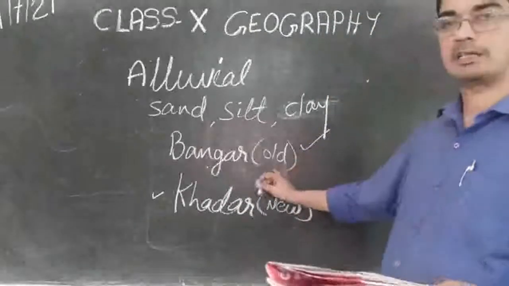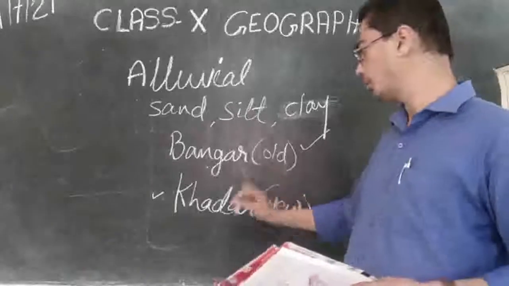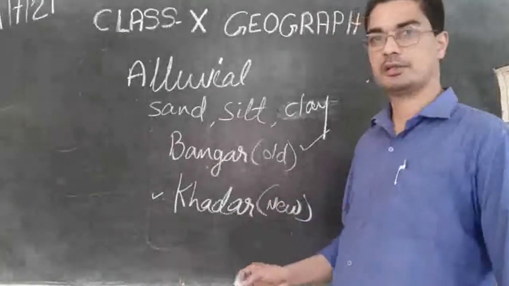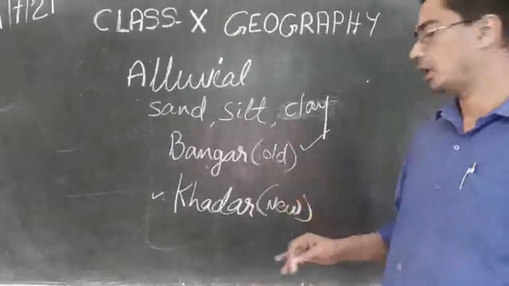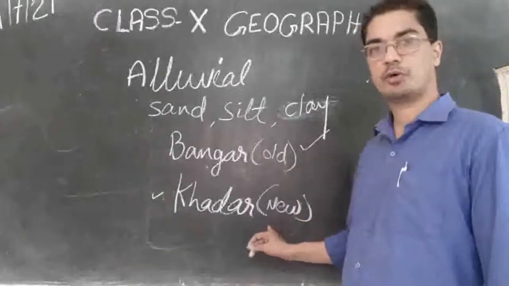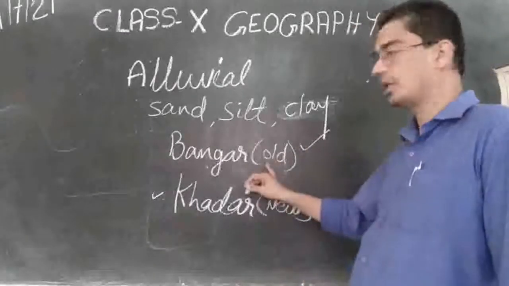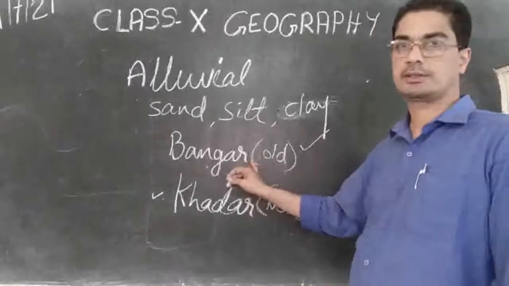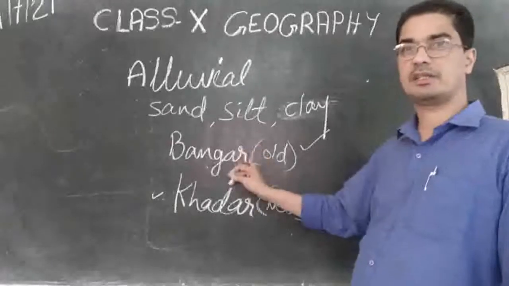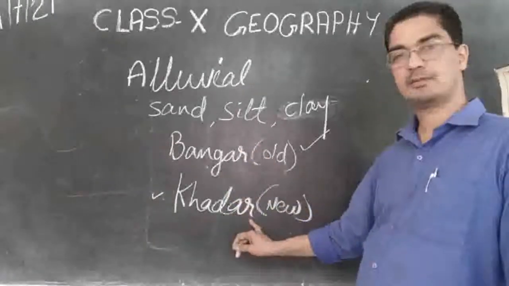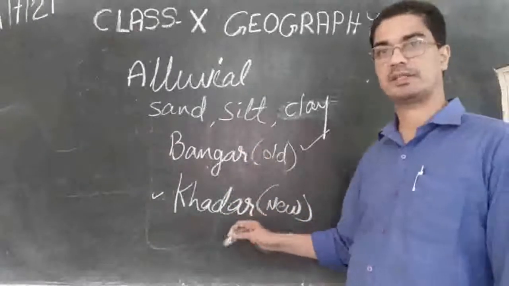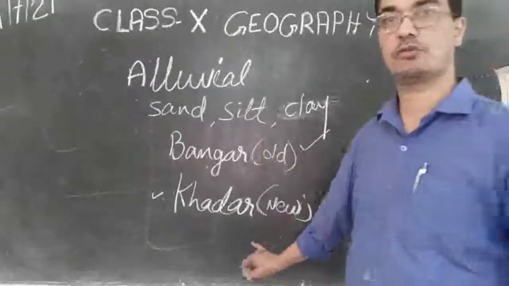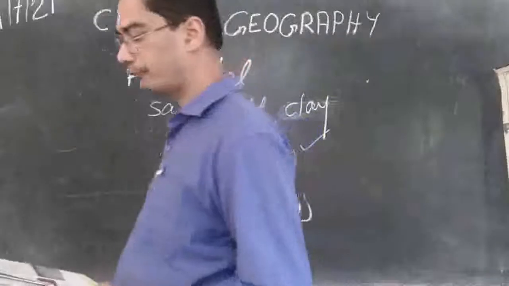It has got more calcium element, that is one advantage. But here the Khadar soil is renewed every year because of the floods, and therefore it is more fertile. Here the fertility is low. The soil calcium elements are there but the fertility is low. But here calcium elements are less but the fertility is very high. Therefore this new Khadar soil is good for cultivation.